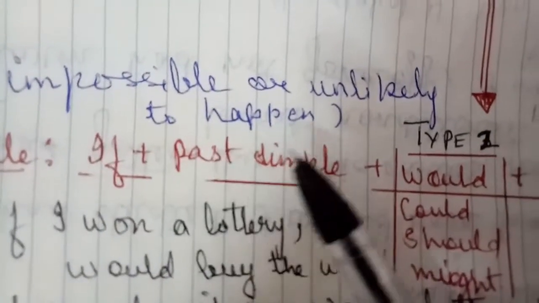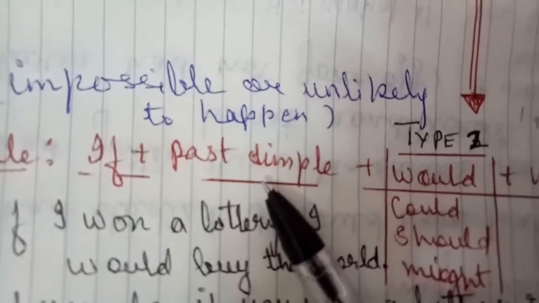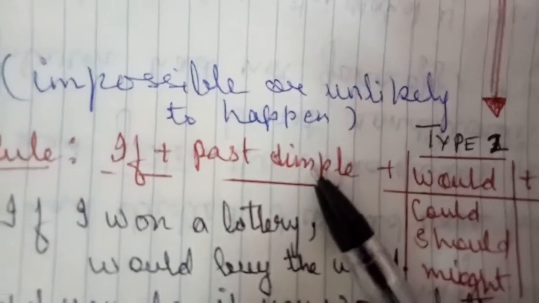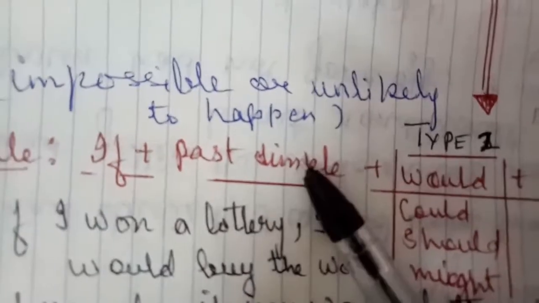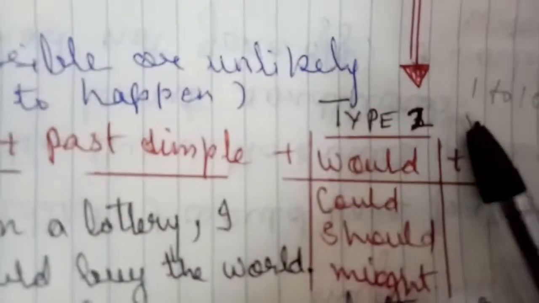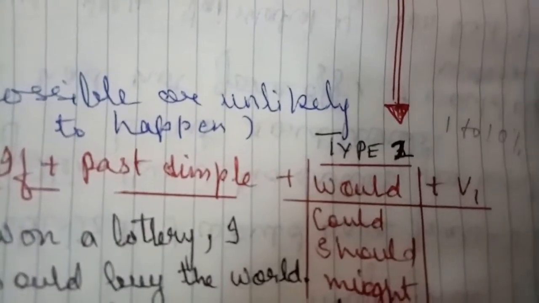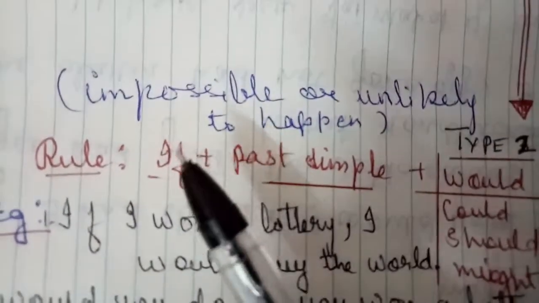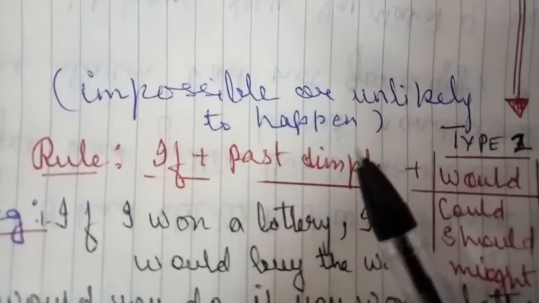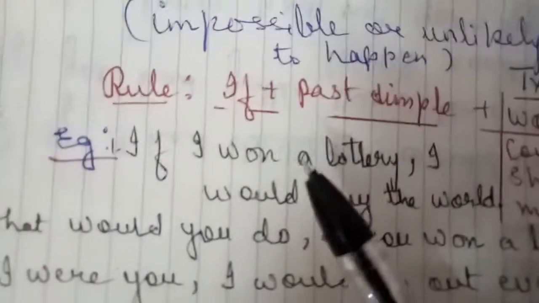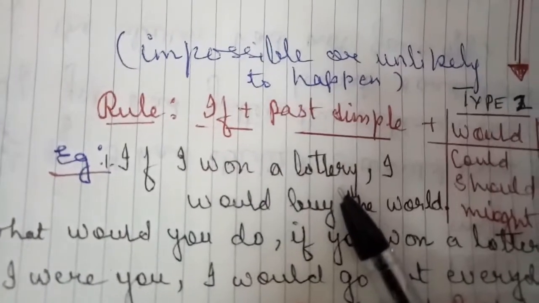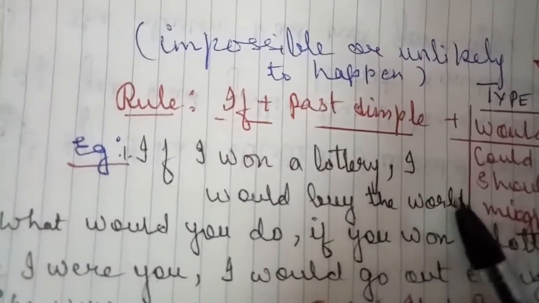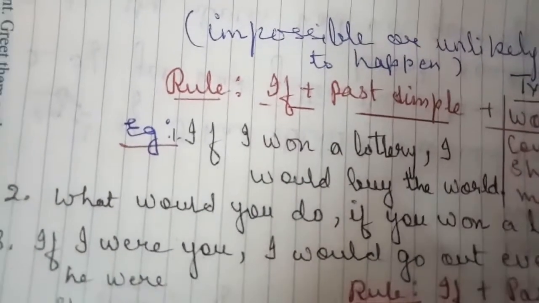If plus simple past. Okay, simple past rule, second form of the verb, or did, plus would, could, should, might, and the first form of the verb. Okay, first form of the verb. For example, simply apply the rules. If plus simple past. Okay, if I won a lottery, I would buy the world, or I would buy a big car,